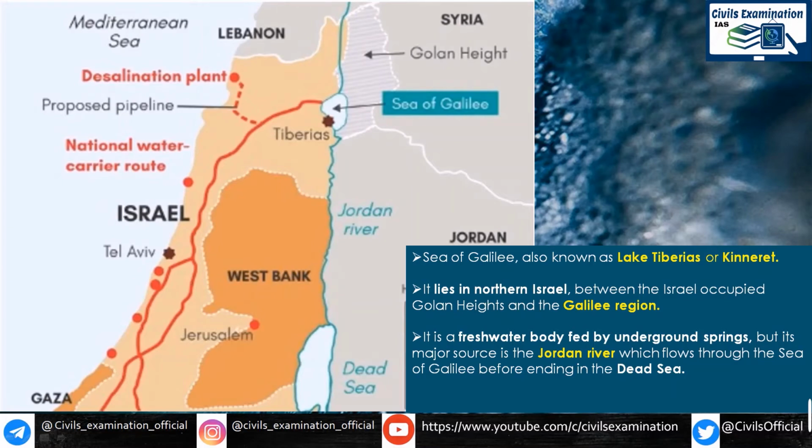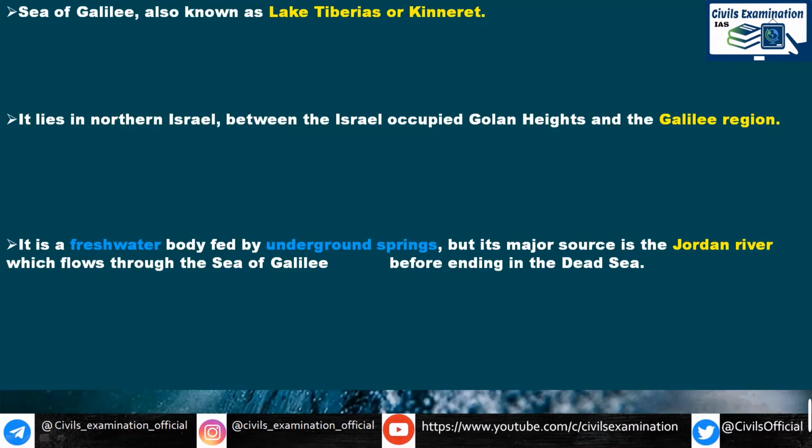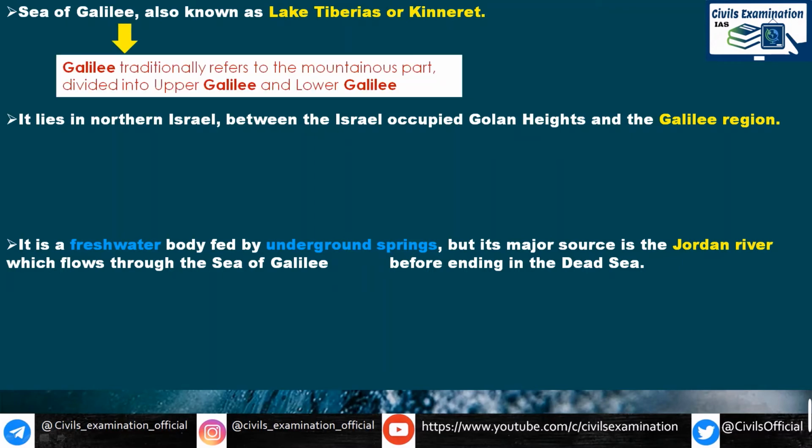Before Jordan River, we can see here some terms like Sea of Galilee. Sea of Galilee is basically a religious place, and it is also said that Jesus Christ visited this place and showed some magical powers here, and several tourists from around the world visit this place. According to the definition of the Bible, Sea of Galilee is a mountainous part, and this part is divided into an upper part and a lower part.